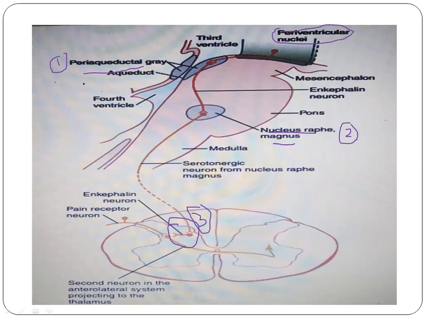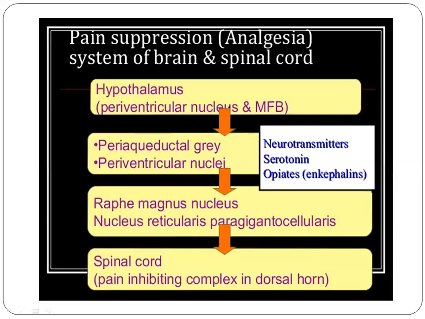Okay, so the periaqueductal gray matter can also be stimulated by the higher centers. You must remember the periventricular nuclei of the hypothalamus is a higher center, which can also stimulate this pain suppression mechanism. So how does this take place? You can understand this well if you see this flow chart.